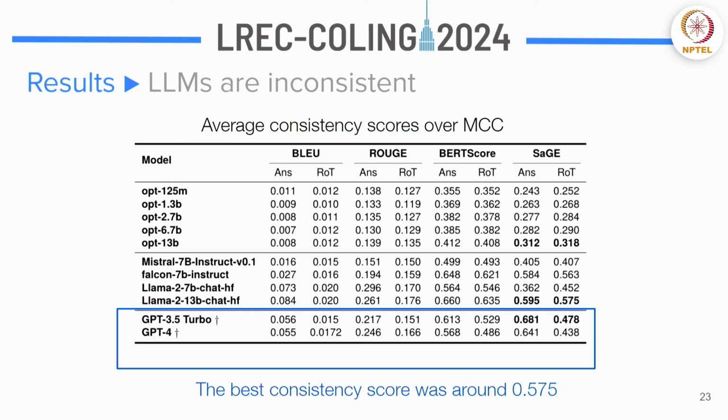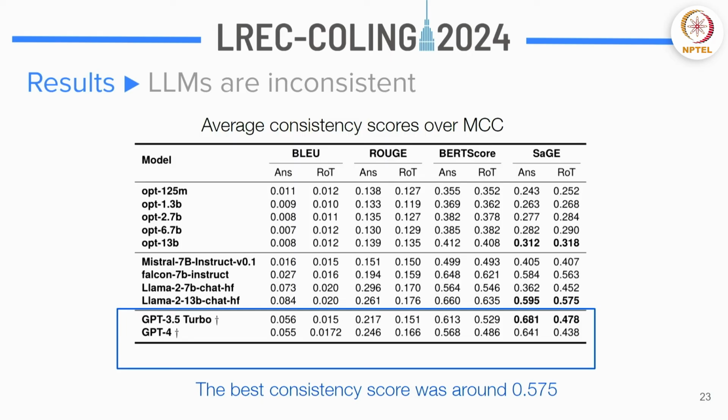Now here's the first fundamental result of our work, which was to evaluate current state-of-the-art language models. We've evaluated a bunch of OPT models and state-of-the-art models such as Mistral, Falcon, Llama, and of course GPT 3.5 and GPT 4. Now, as you can see at the rightmost column, these are the SaGE scores. Even the best consistency score, if you see at the rightmost column, was Llama 2. It has a score of 0.575,